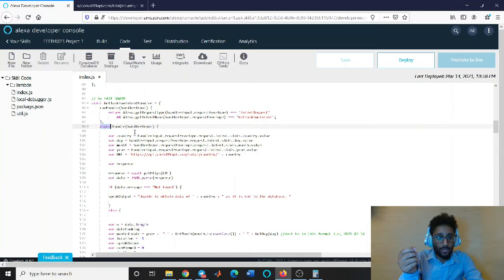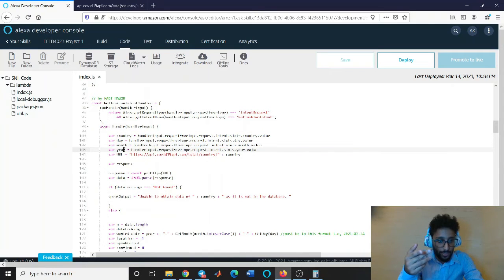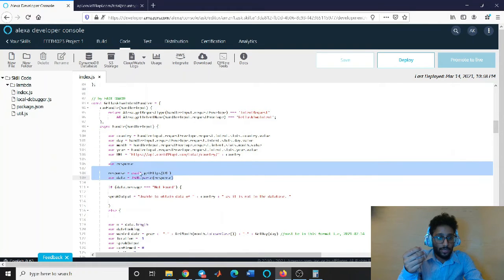So asynchronously, we call the handler itself for the input, and this is just because we have an external source, which is the API URL, and we store all the inputs from Alexa in 4 different variables: country, day, month, and year. And we have the URL to be API Covid-19 API.com, and this is the extension as the country. And then this is just to store the data and the response from the URL in a variable called data.